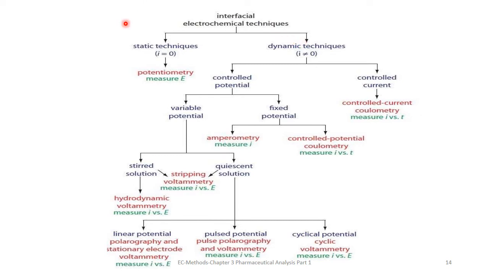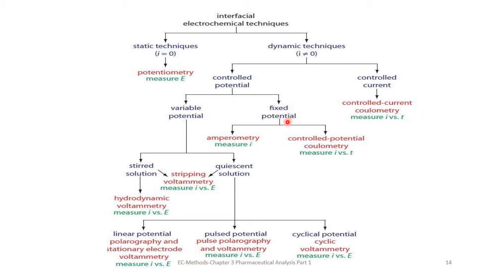The interfacial electrochemical technique tree has been shown here, in which we can see that it is divided into static techniques, for example potentiometry, and dynamic techniques, which are further divided into controlled potential and controlled current. Controlled current is further divided into controlled current coulometry, while controlled potential is further divided into variable potential and fixed potential.